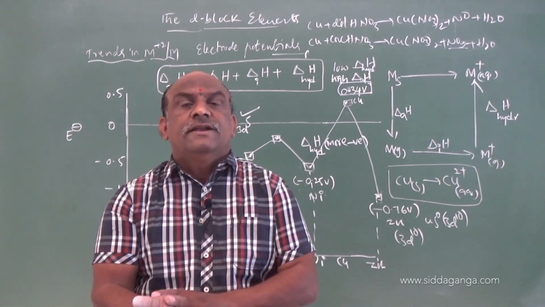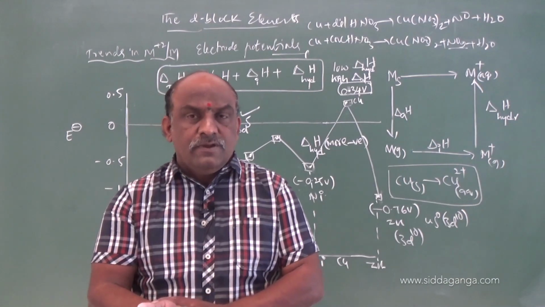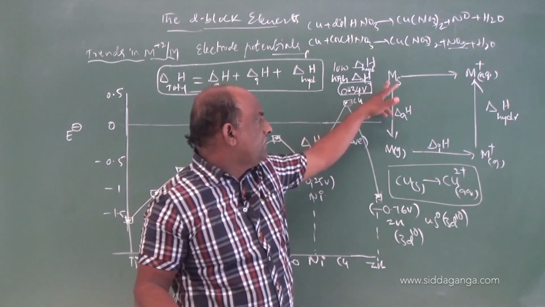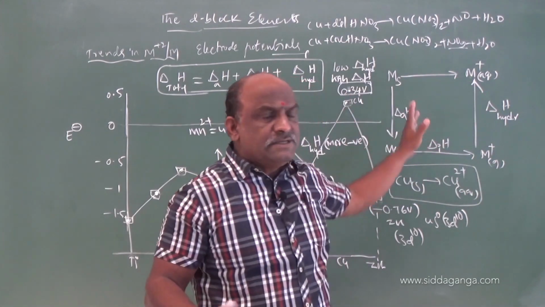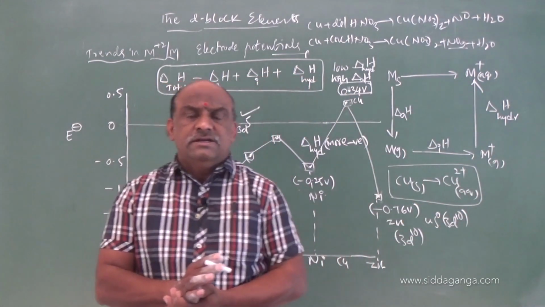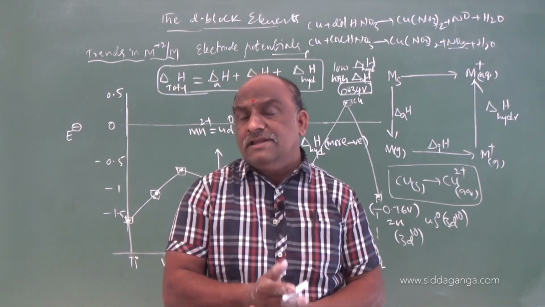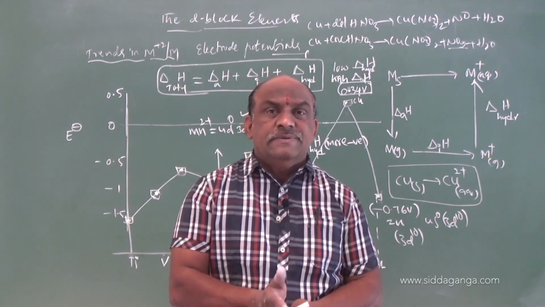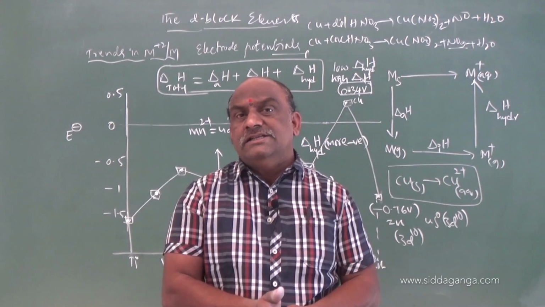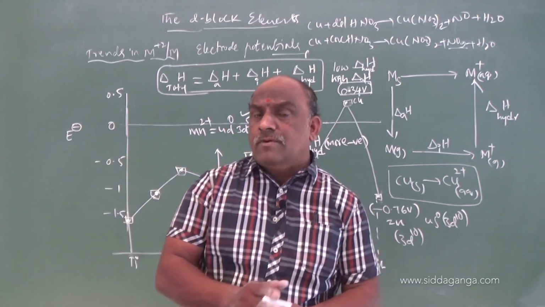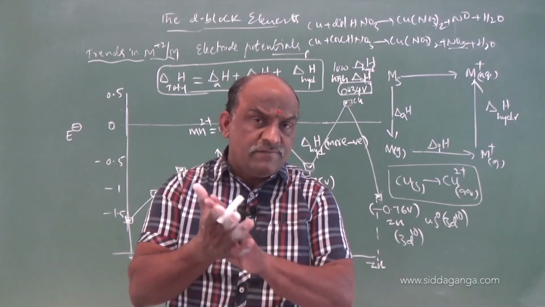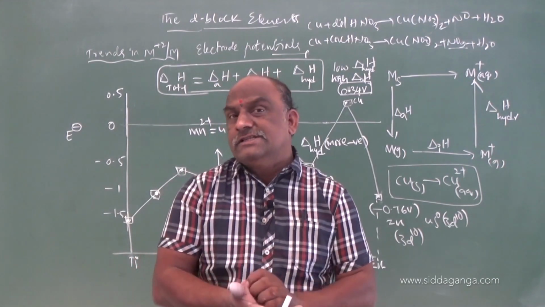So, we will get different values because while this conversion, solid to gas, gas to aqueous, takes place in different forms, because different metals are available in different crystal structures: CCP, HCP, BCC. Due to that reason, different ionization enthalpies and different enthalpy of hydration variations take place.